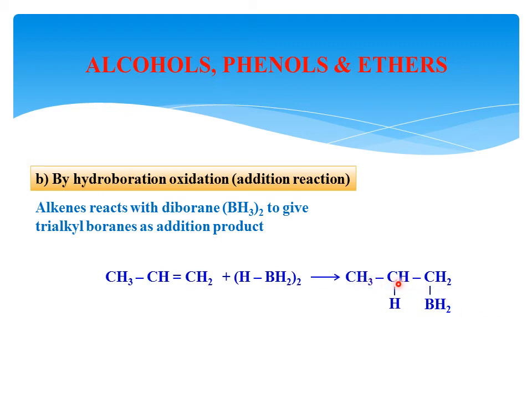By that, CH3CH2CH2BH2 is formed. Now this species reacts with another molecule of propene. To this propene, the BH2 of the previous product adds, in which one H goes to this CH carbon and the B-H left goes to the other carbon. Then what is forming?